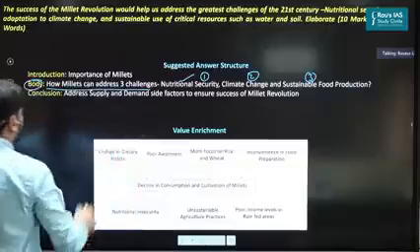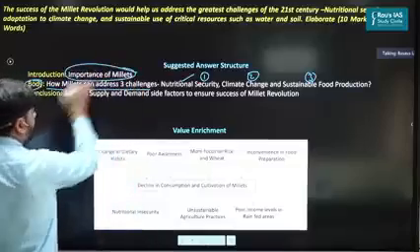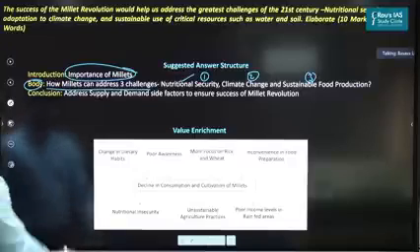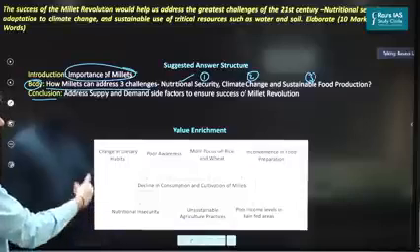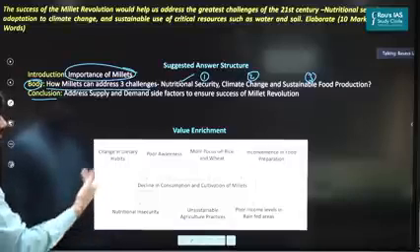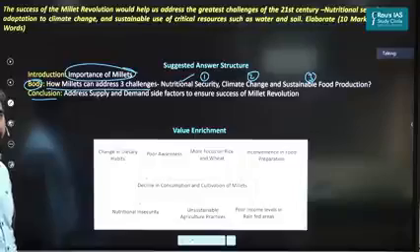As far as introduction is concerned, in the introduction, write about the importance of millets. And as far as conclusion is concerned, you could write some of the recommendations given by the Dalwai panel in order to ensure the success of millet revolution.